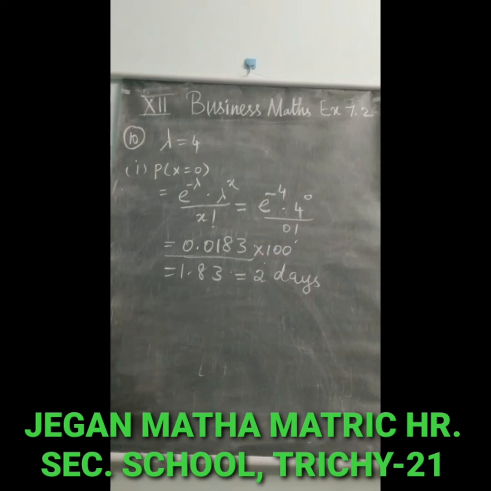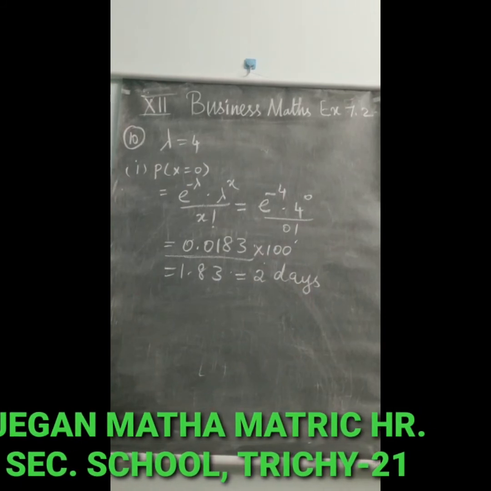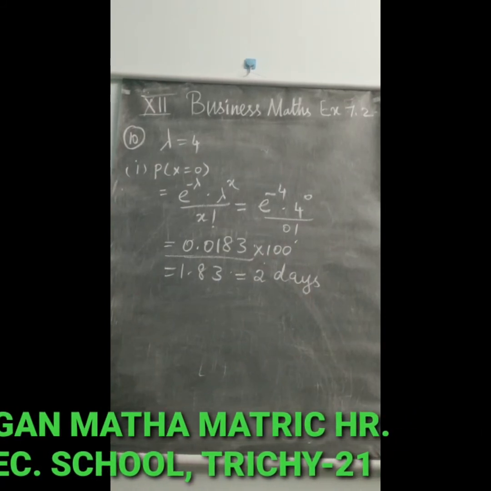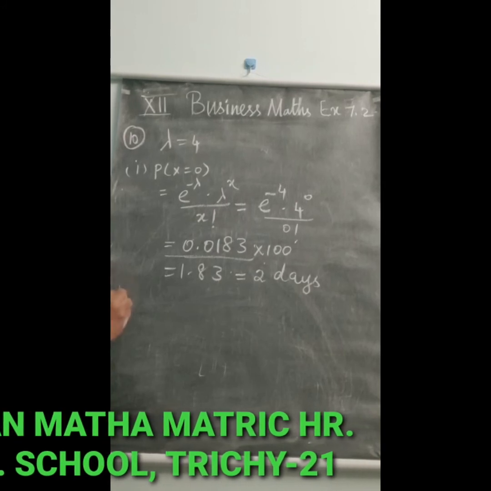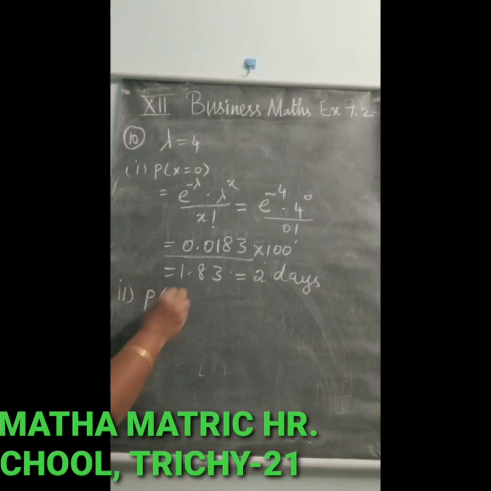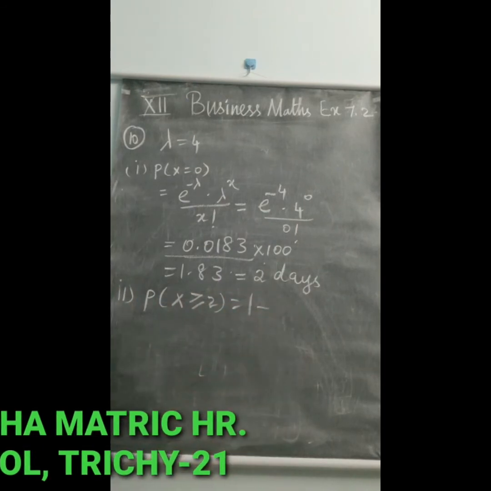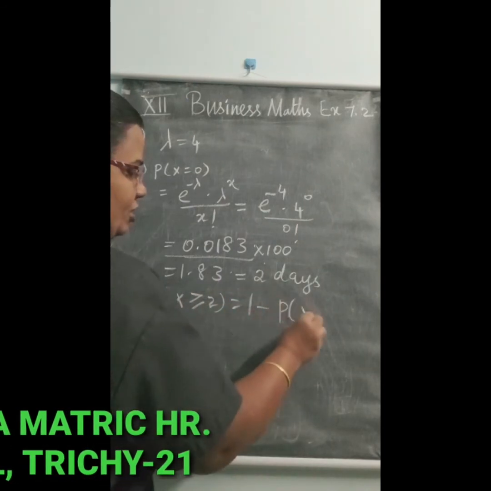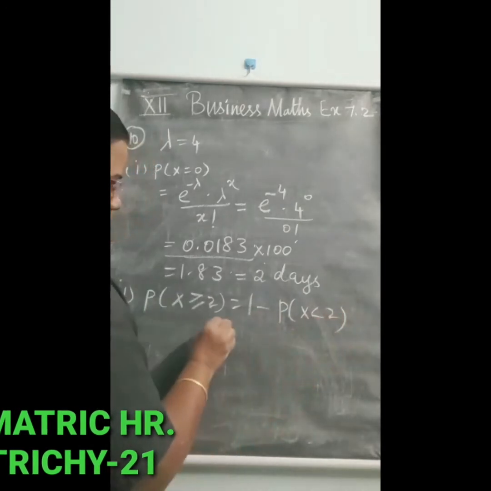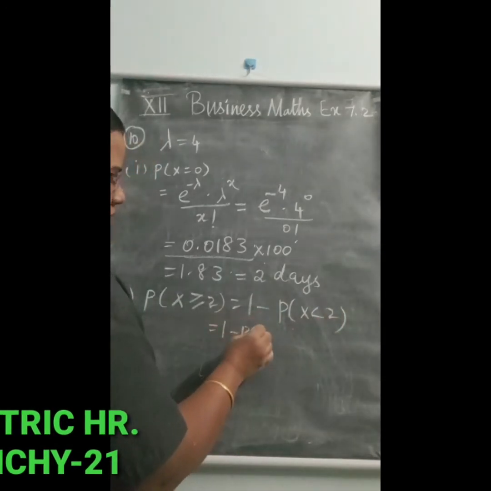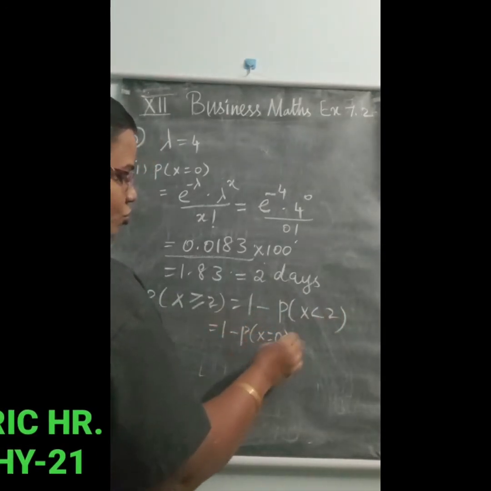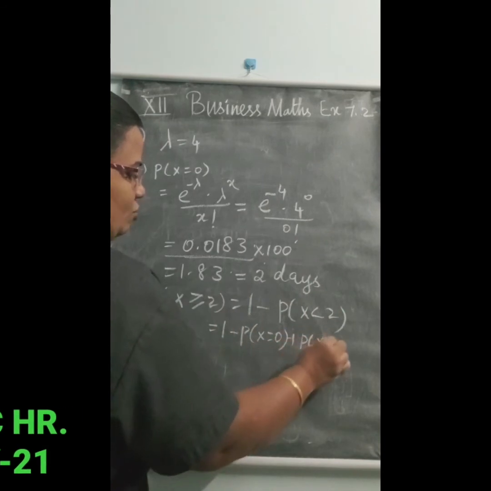And the second question is at least 2 accidents per day. So at least 2 accidents means we have to take P of x greater than or equal to 2, which is 1 minus P of x less than 2. So that is 1 minus P of x is equal to 0 plus P of x is equal to 1.